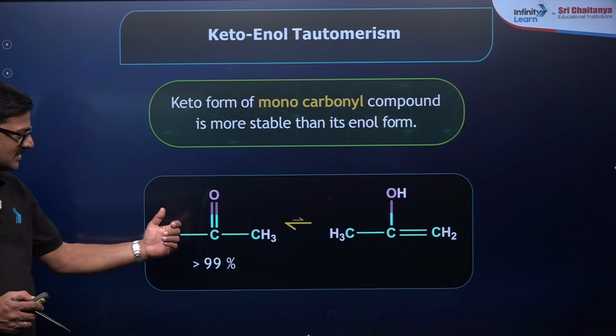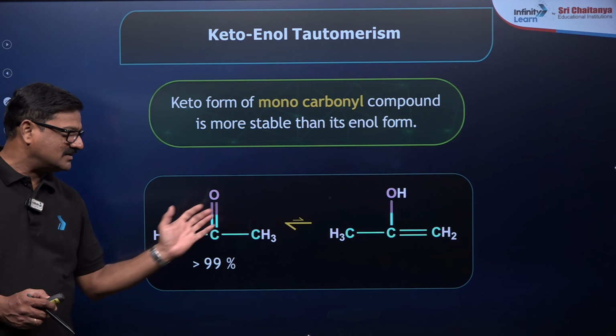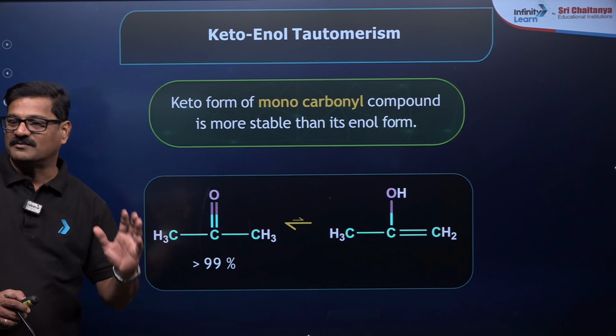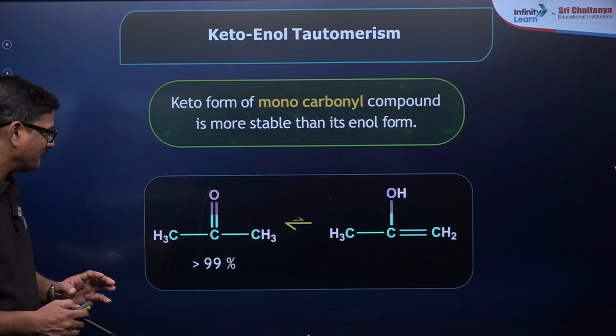Now moving ahead, the keto form of a monocarbonyl. When this is the keto form and that is the enol form, there is an equilibrium between keto and enol.